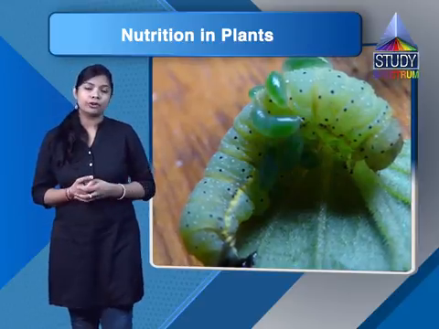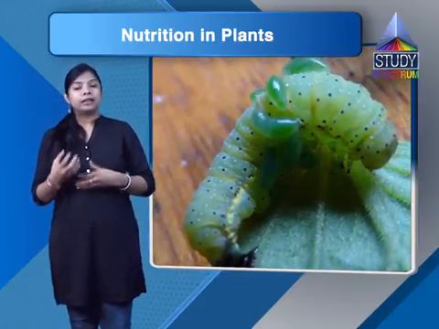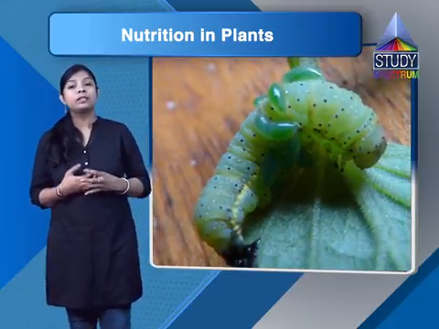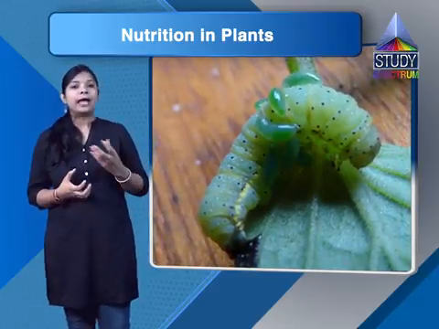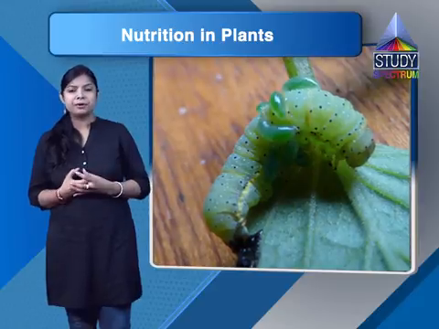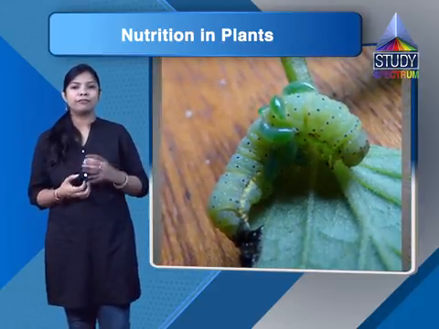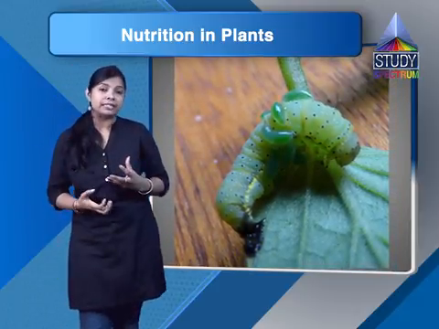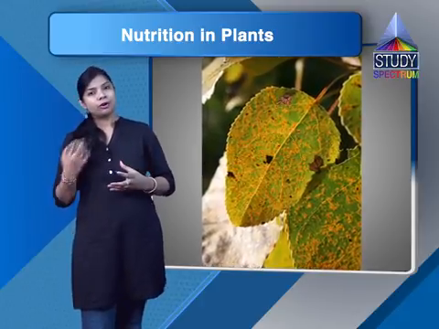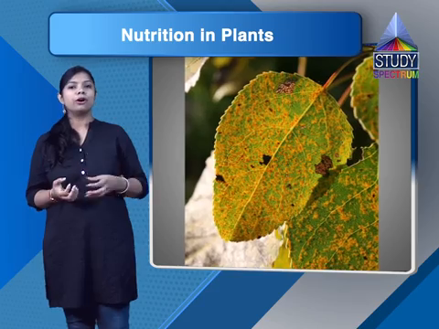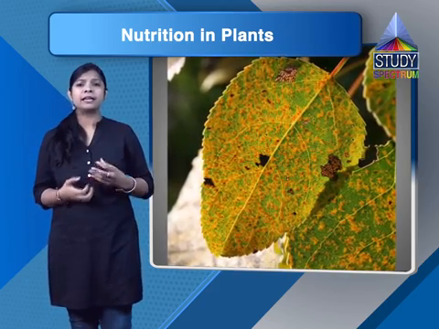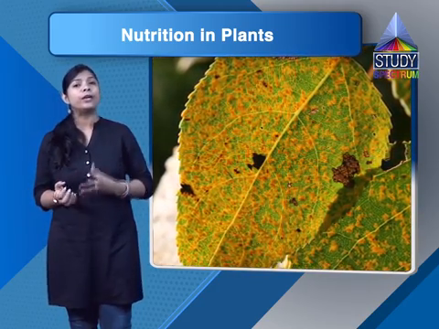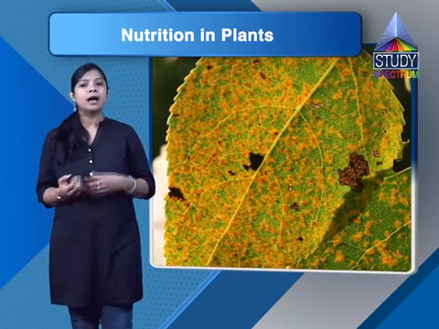Now, the parasitic mode of nutrition. Here the organism lives on or inside a living organism. This living organism is called the host, and the parasite derives its food or nutrients from it. So the mode of nutrition through which an organism derives its nutrition and food from the host is called the parasitic mode of nutrition. In this parasitic association, the parasite is always benefited, whereas the host is harmed.